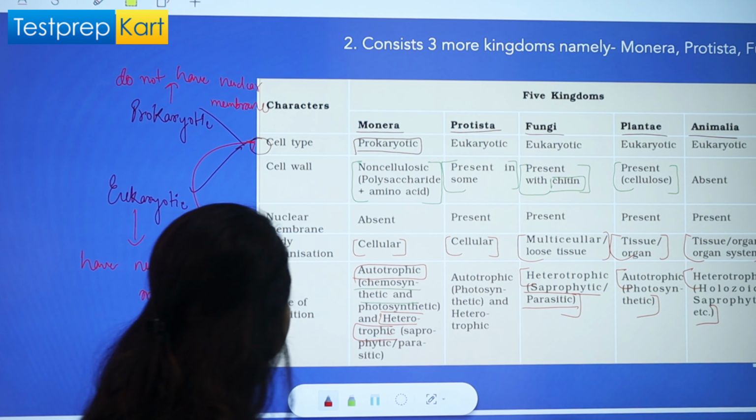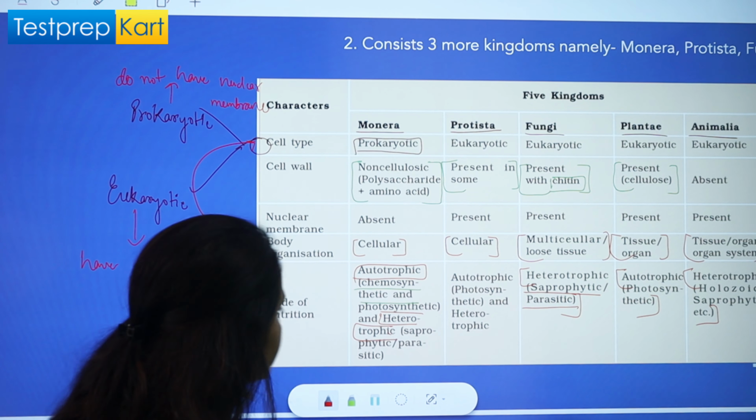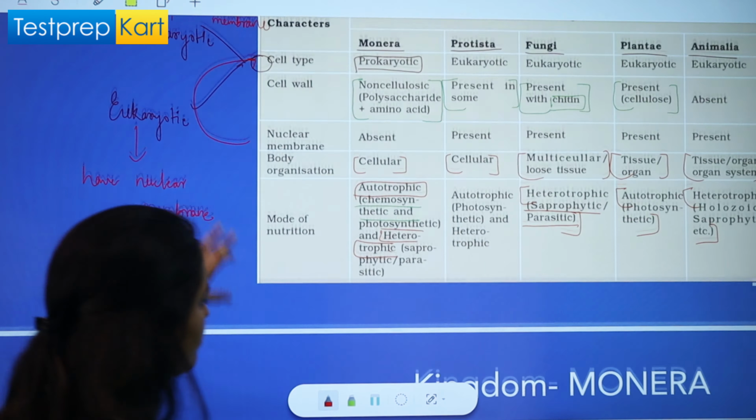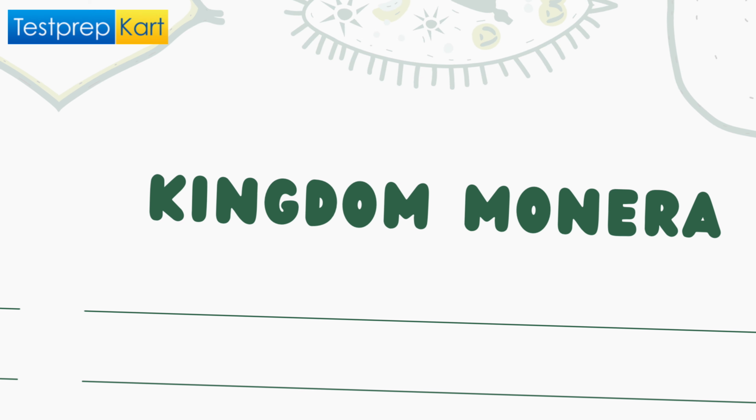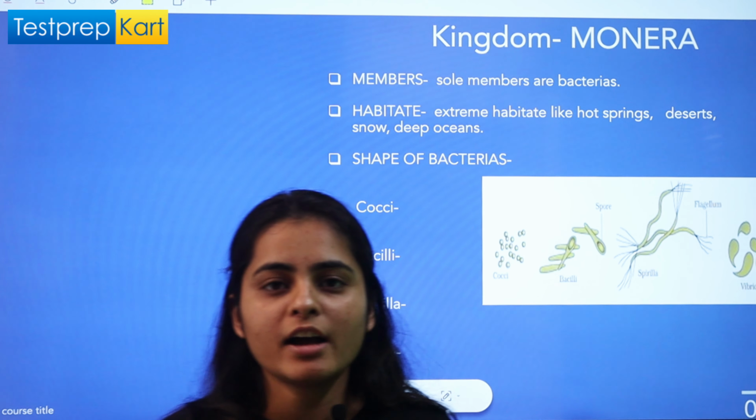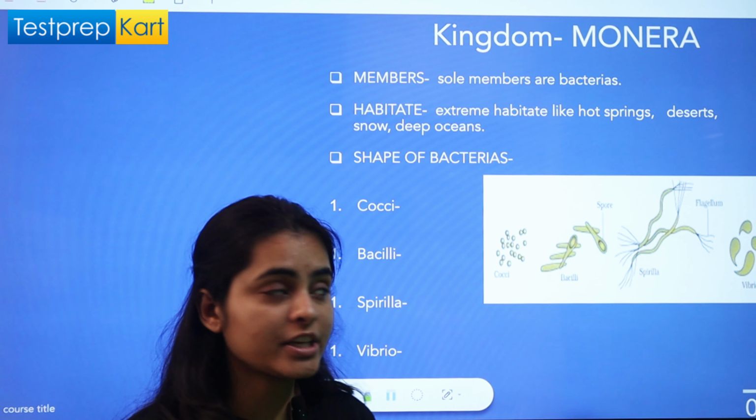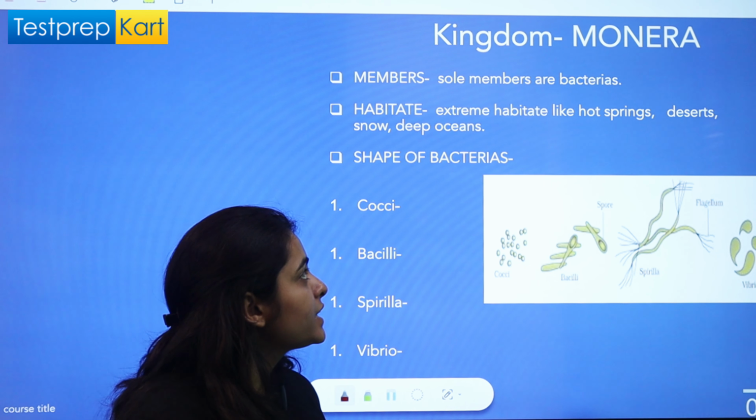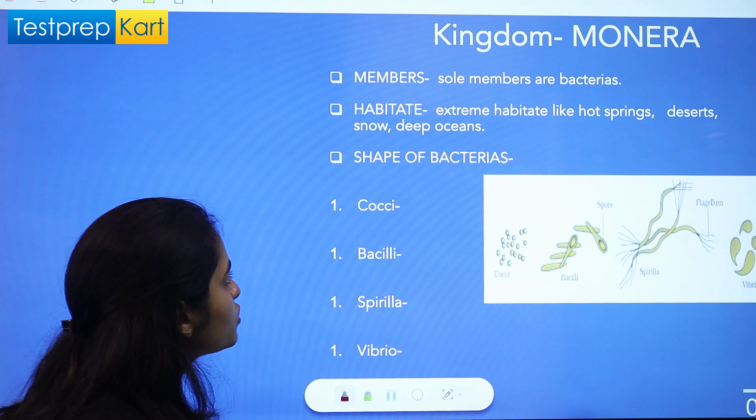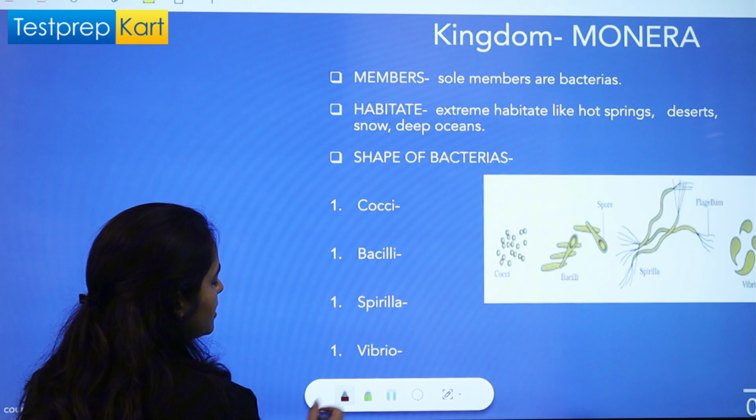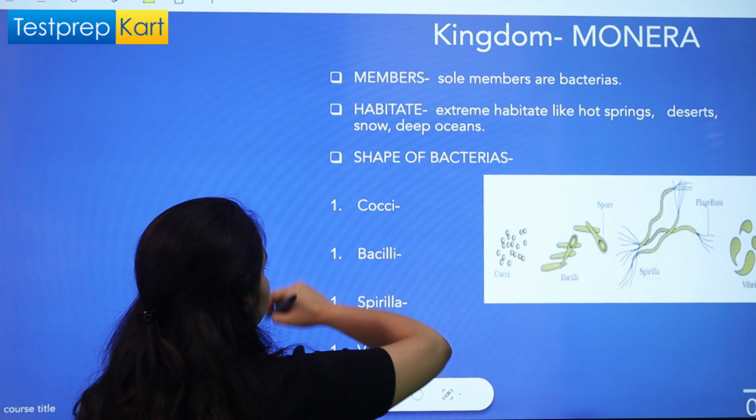Sorry. So we are done with the five kingdom classification. So let's start with the first kingdom, that is kingdom Monera. Kingdom Monera comprises different kinds of bacteria, right? So the sole members of kingdom Monera are bacteria.